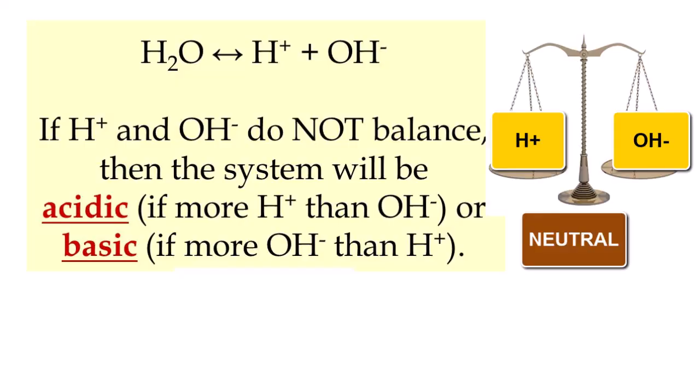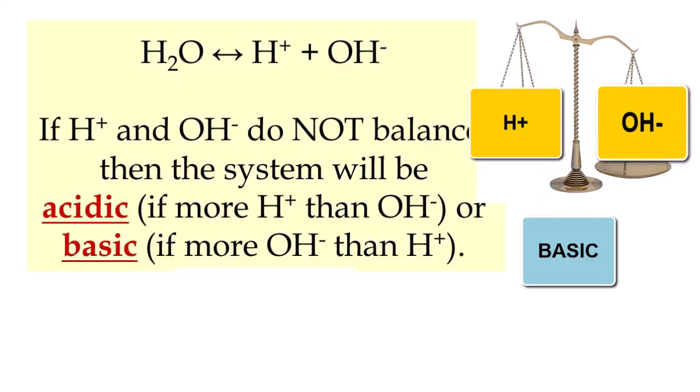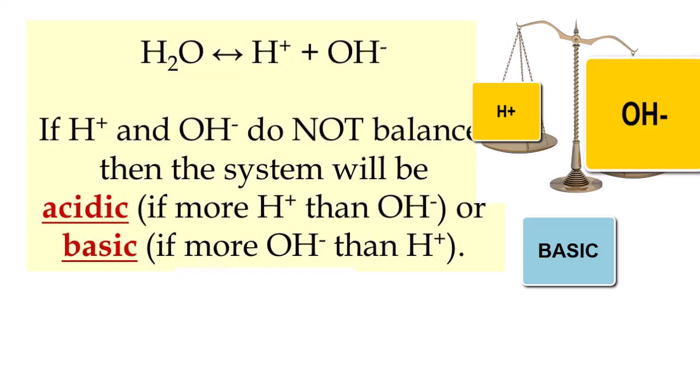As long as the amount of H+ and OH- are equal to each other, a solution is considered neutral. But when H+ increases, or OH- decreases, and there's more H+ in the system than OH-, we call the system acidic. The larger the difference, the more acidic. And the reverse, more OH- than H+, will cause the system to become increasingly basic.